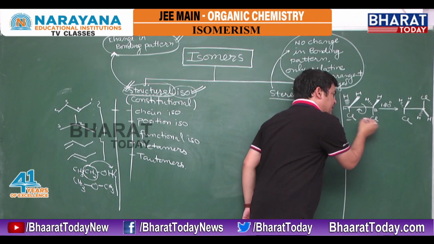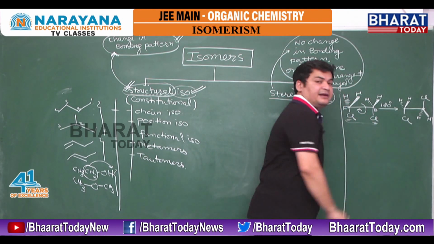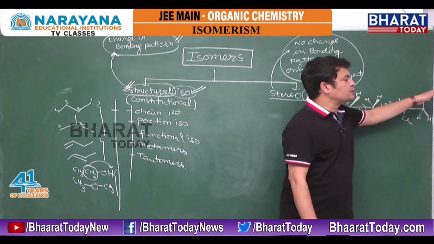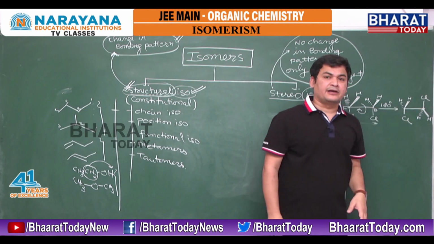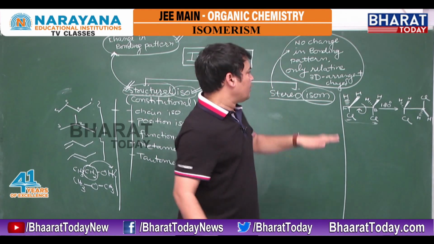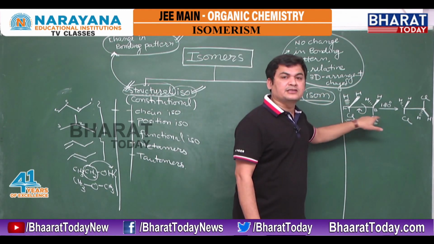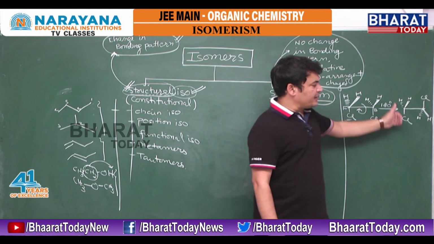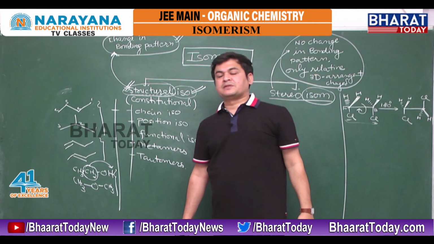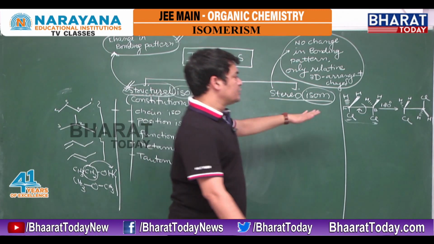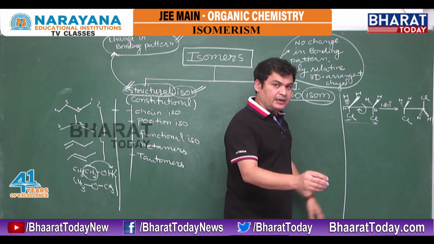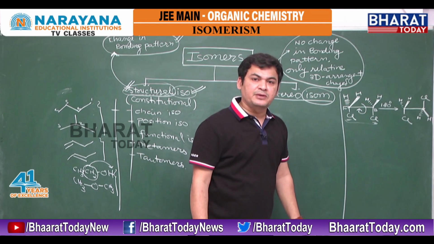Initially, both chlorines are on the same side. Right now, both chlorines are on the opposite side. So no change in bonding pattern, only the relative 3D arrangement changed.